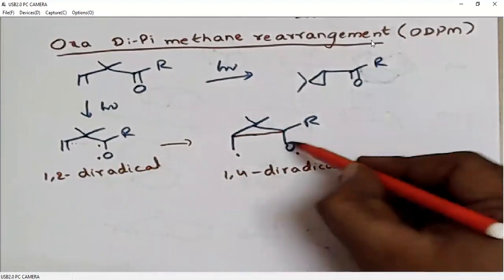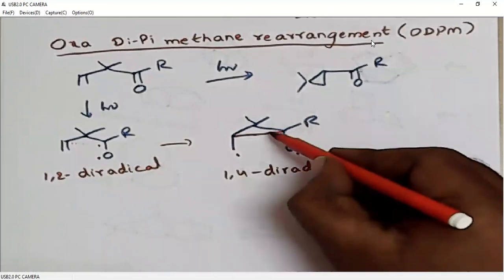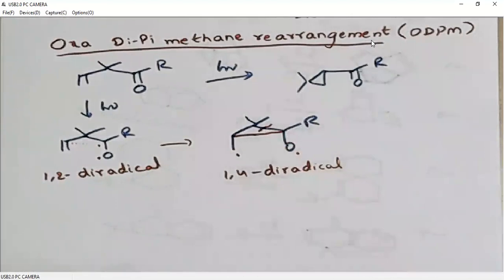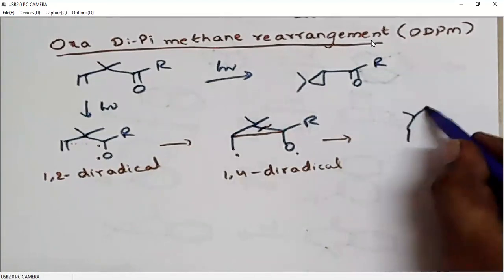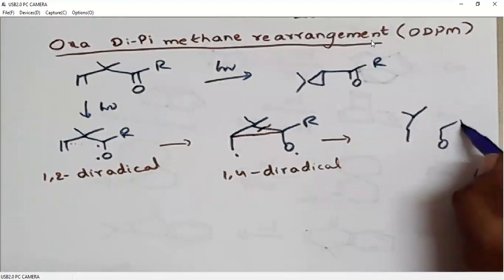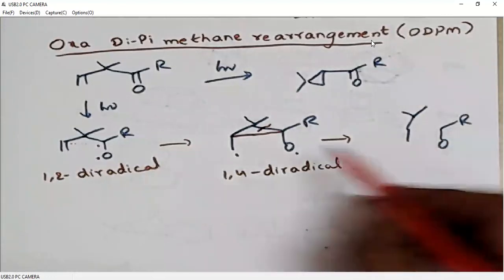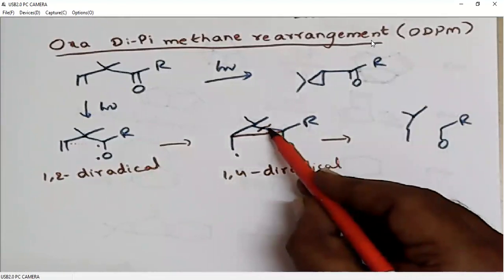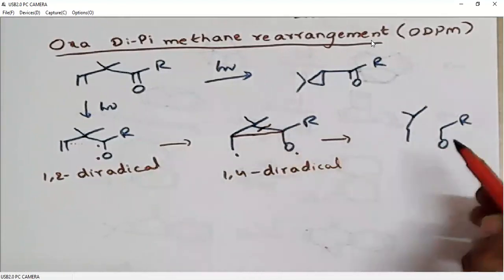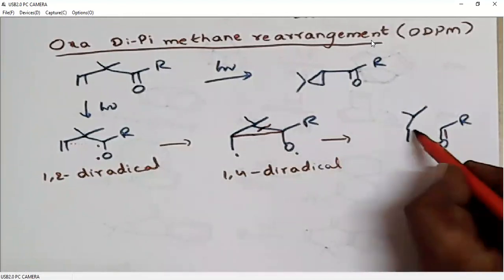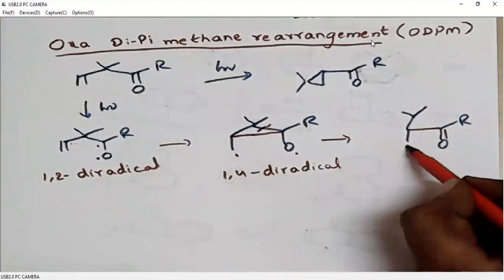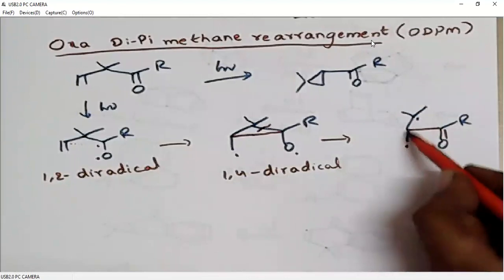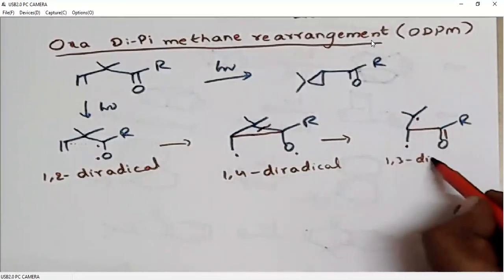Now, because we need to regenerate this carbonyl double bond, we will break this bond. When we break this bond, one electron is polarized towards this carbonyl group, so we will have a double bond. This is the bond previously formed. So the 1,4 diradical is now converted to a 1,3 diradical.